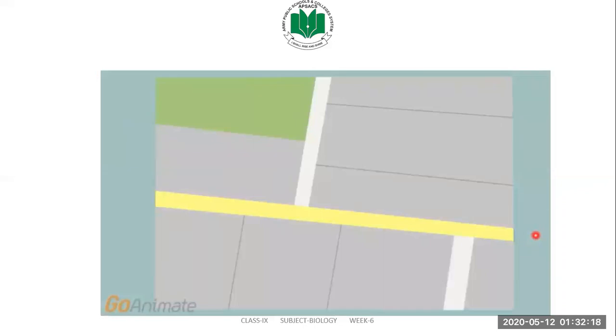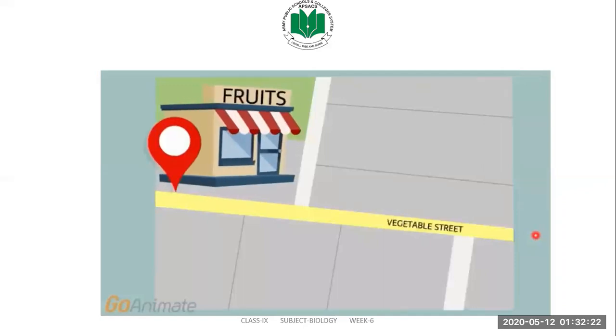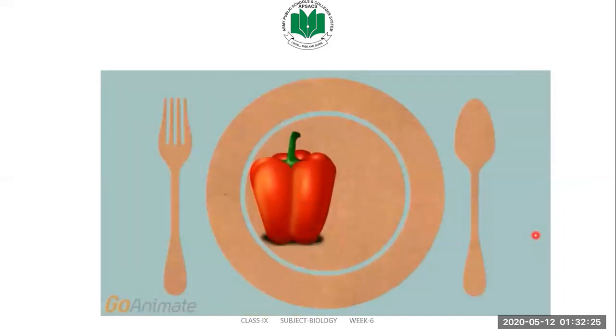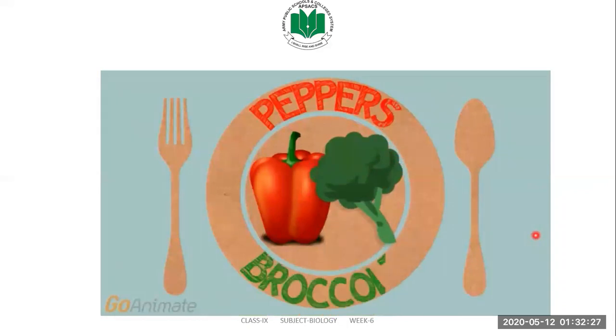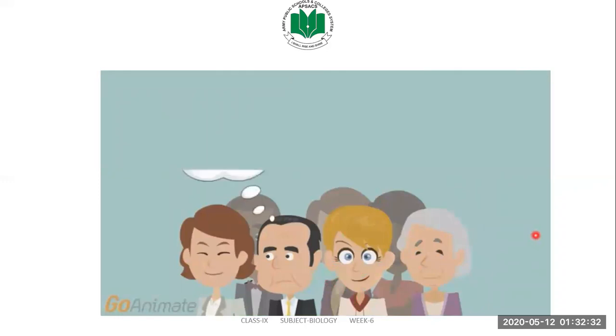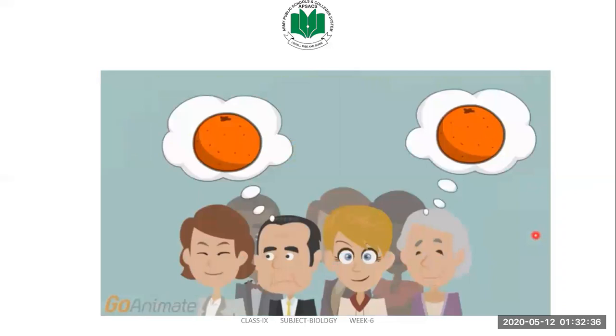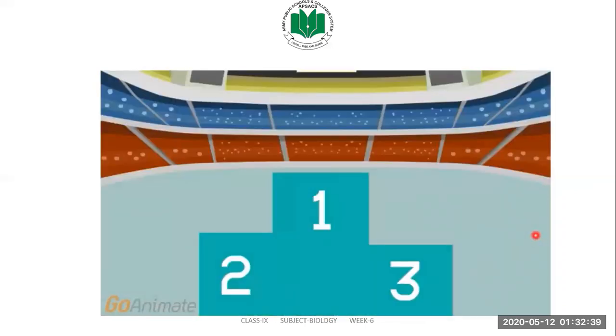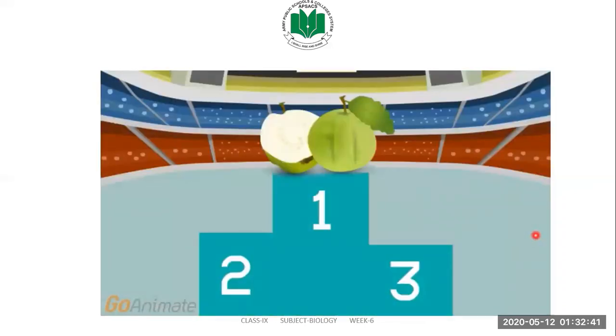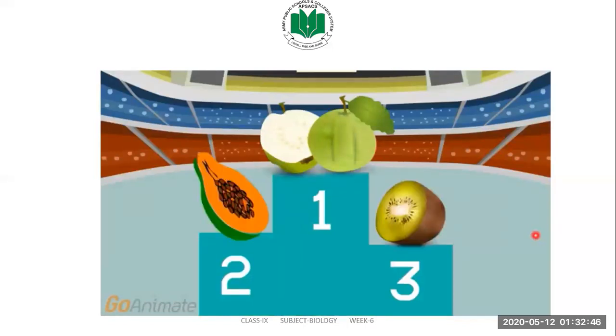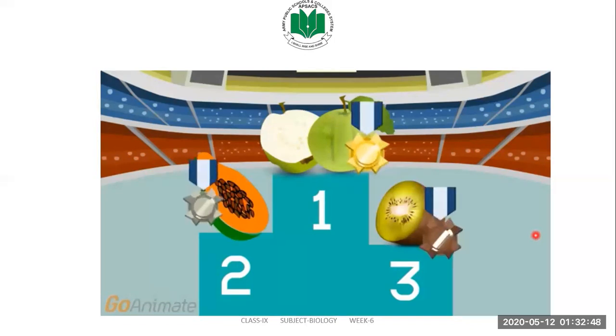Now, you might be wondering where you can find vitamin C. Well, the best sources of vitamin C are fruits and vegetables. Peppers and broccoli have the highest vitamin C content among vegetables. It's commonly believed that oranges are the best source of vitamin C among fruits. However, this is not actually the case. The best source is actually guava. In second place, it's papaya, and kiwis are the third best source. Oranges are actually the fourth highest.